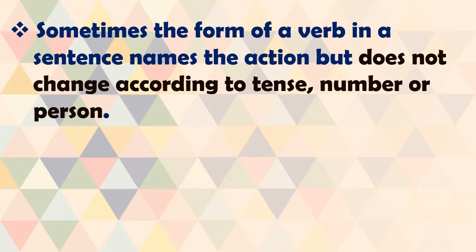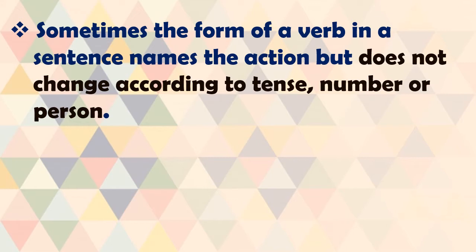For example, we will take that previous example. He is trying to spell correctly. Now it is present tense. If you convert it into past, he was trying to spell correctly, to spell as it is. Now here we will change the number. He is singular. If we try in this way, they are trying to spell correctly. Even if you go from singular to plural, the verb to spell remains the same.